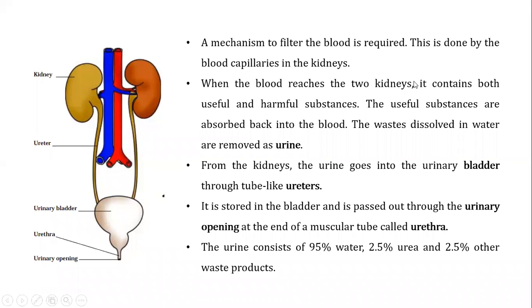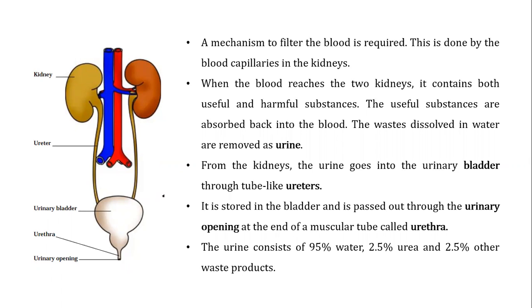In this figure, first of all, let's start with the kidney. You can observe that two kidneys are there. The second one is the ureter. The ureter is a tube-like portion, with the help of which urine goes from the kidney to the urinary bladder. After this, the next parts are the urinary bladder, urethra, and urinary opening.